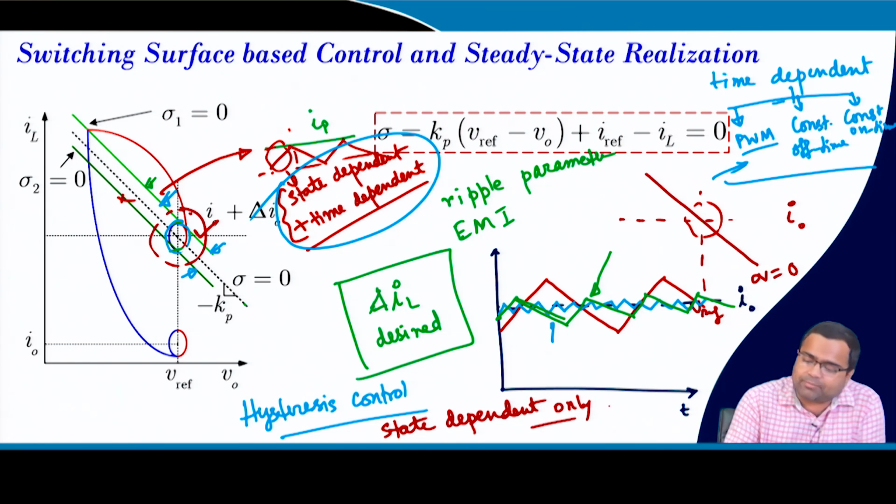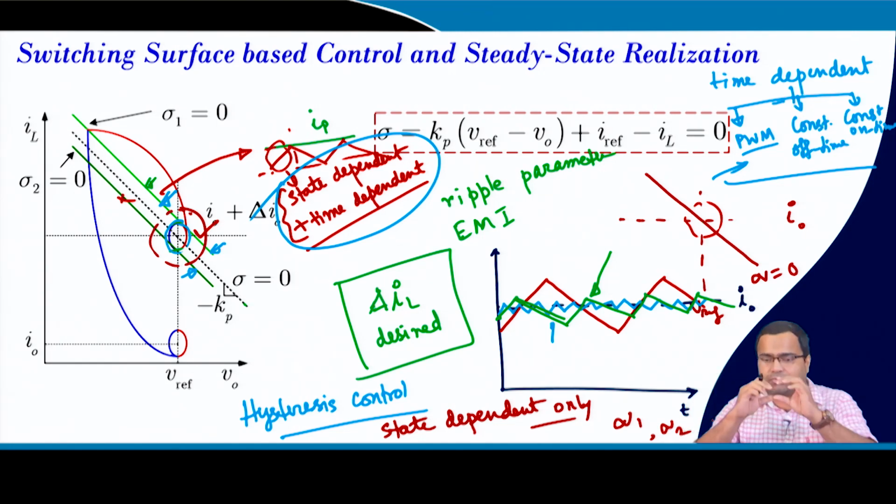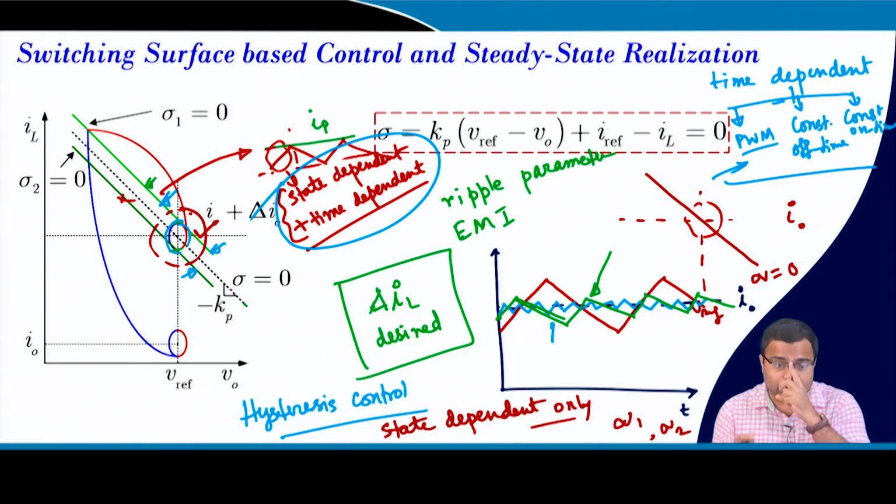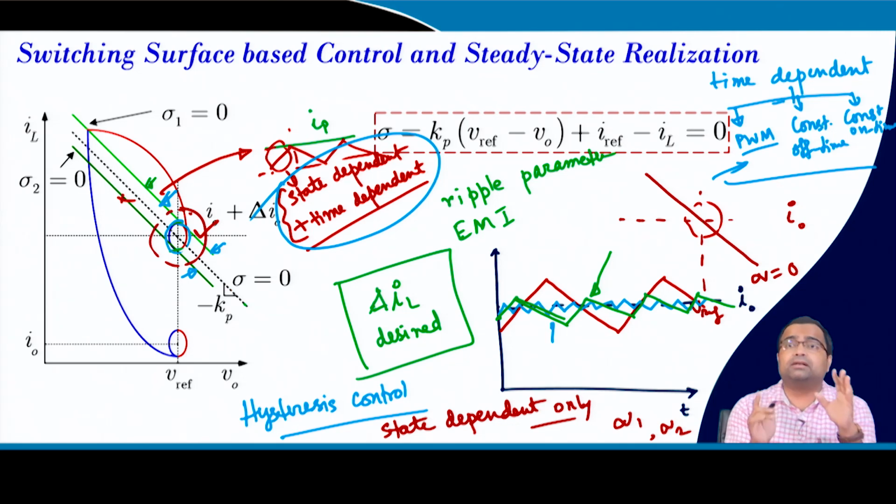That means this requires both sigma 1 and sigma 2, the top and bottom surfaces, where the average will be your actual sigma. So, in this lecture we are going to talk about the tuning parameters that we have derived. That equation will remain the same, but you can change the modulator, that is it. Whatever we have derived will remain the same. So, you can apply that large signal tuning to fixed frequency modulation, then constant off time, constant on time, as well as the hysteresis control.